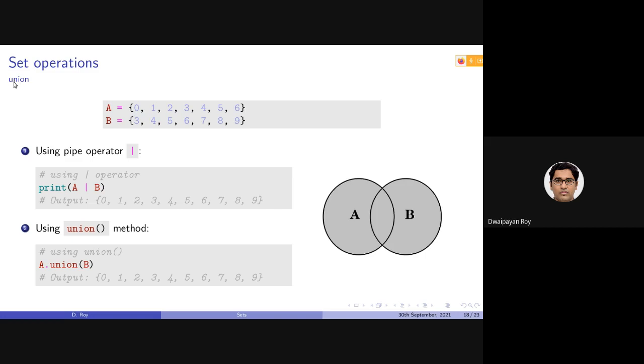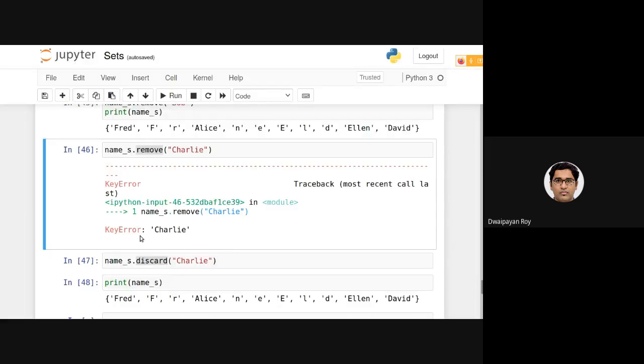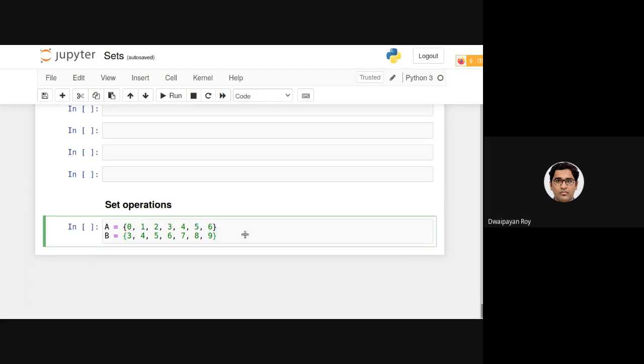In order to perform a union between two sets, we use this, which is called the pipe operator. There is another way of doing the same thing using the union function. Note that these are two different ways of doing the same thing. This is using an operator, this is using a function or a method. So let's just try to do that.